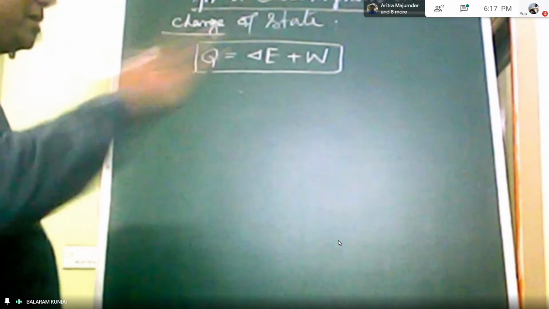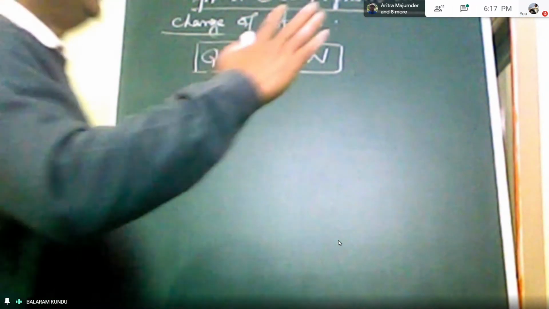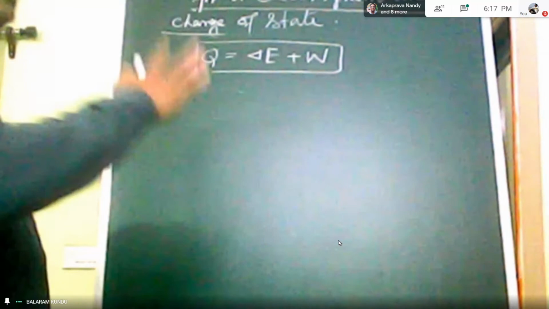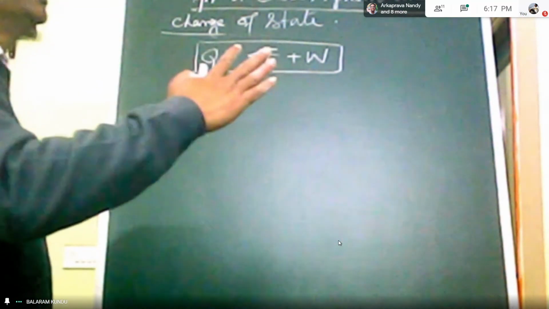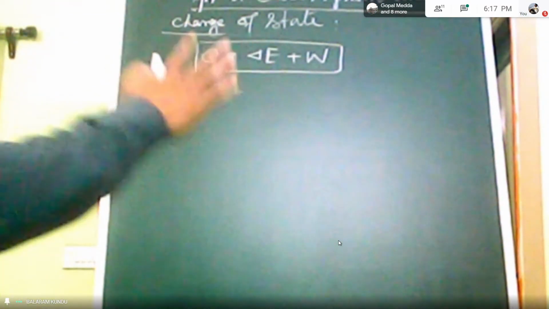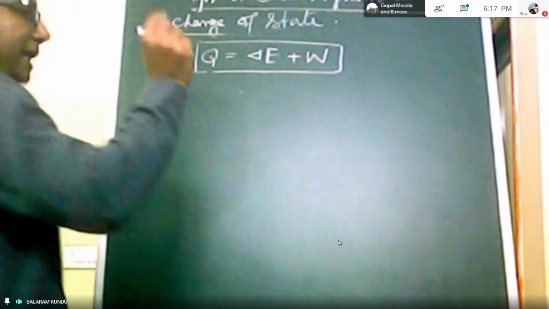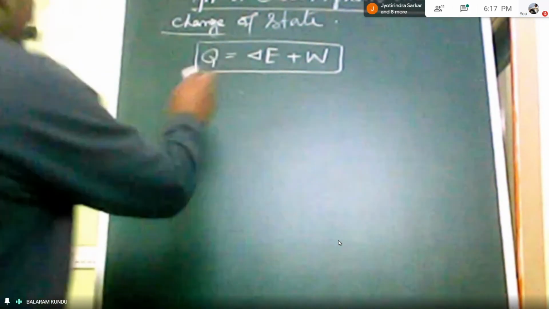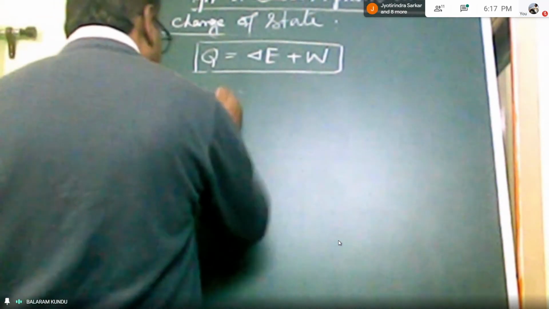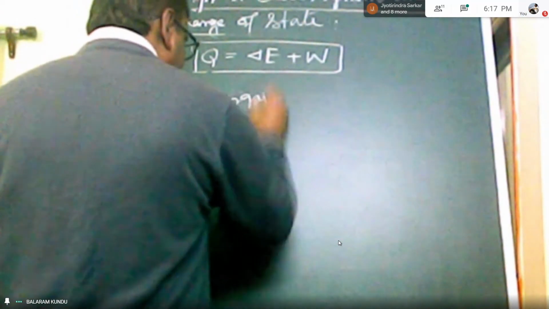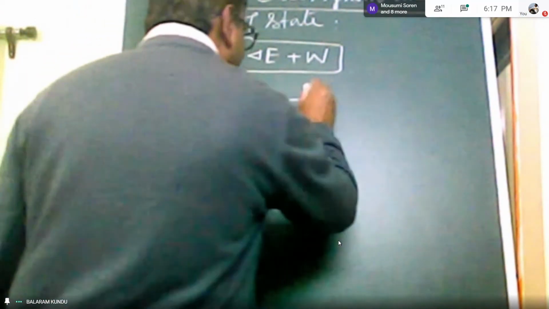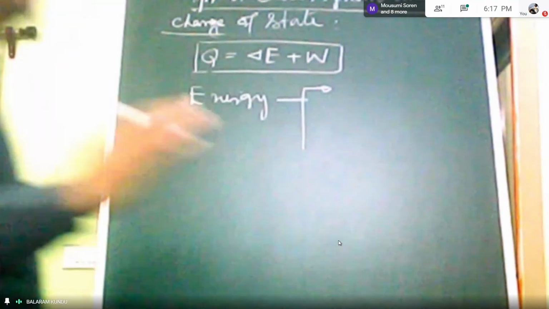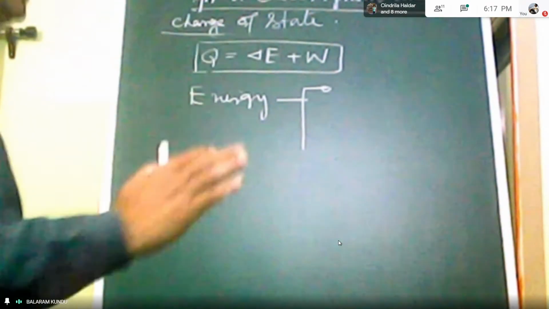They are boundary phenomena, and they depend on the path, and these two are not a property of a system. So we can classify energy into two types: energy in transit and energy in storage.